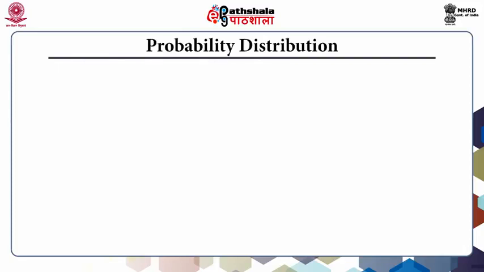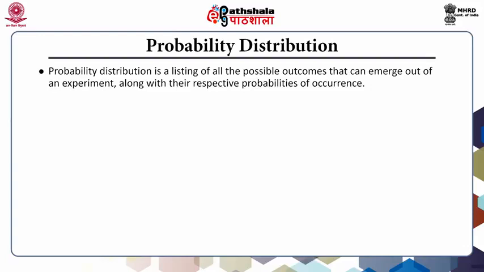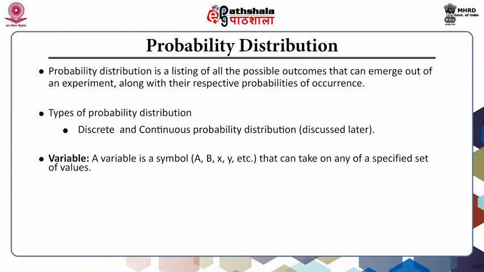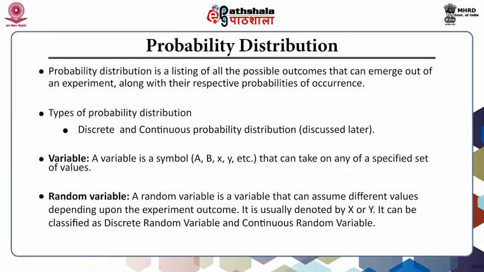Probability distribution. Probability distribution is a listing of all the possible outcomes that can emerge out of an experiment along with their respective probabilities of occurrence. Types of probability distribution are discrete and continuous. Variable is a symbol that can take on any of a special set of values. A random variable is a variable that can assume different values depending upon the experiment outcome. It can usually be denoted by X or Y.